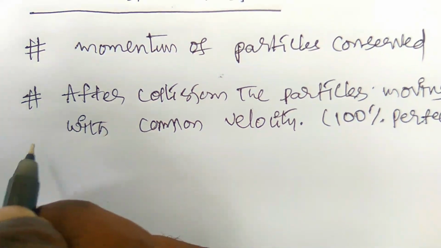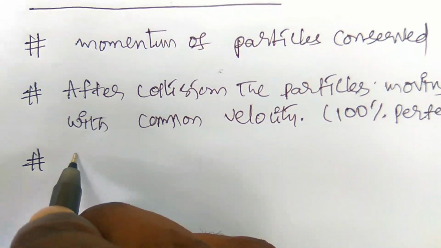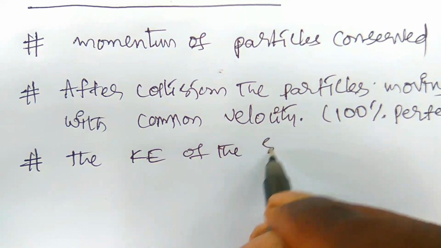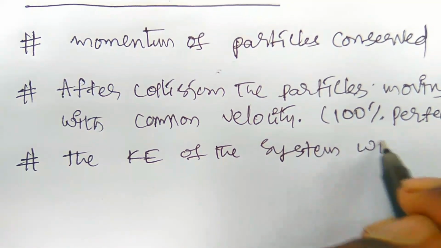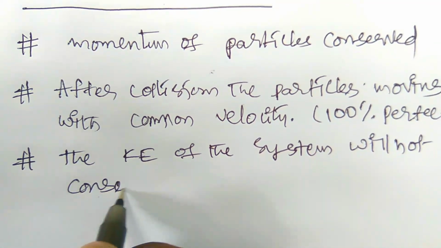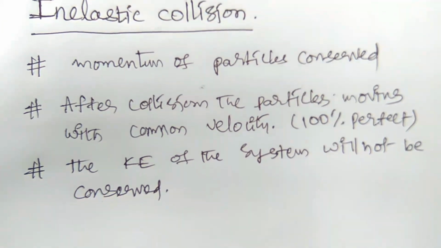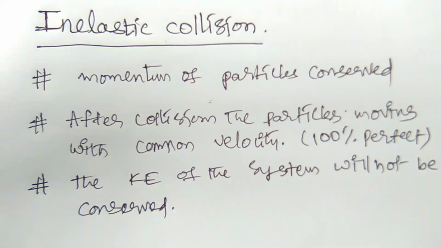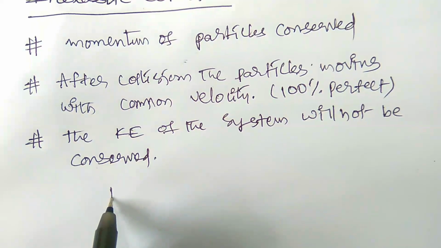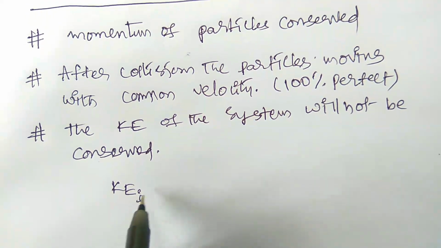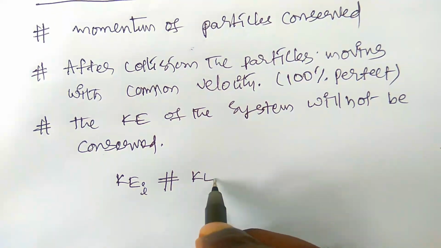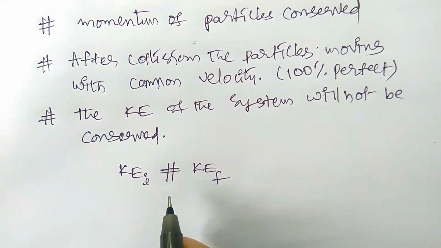And the third point, the kinetic energy of the system will not be conserved, right? So this is the inelastic collision of the particles. Here it means the initial kinetic energy of the particles before collision is not equal to the final kinetic energy of the particles after collision.